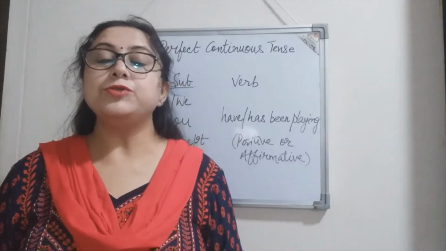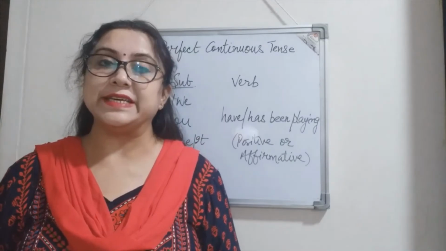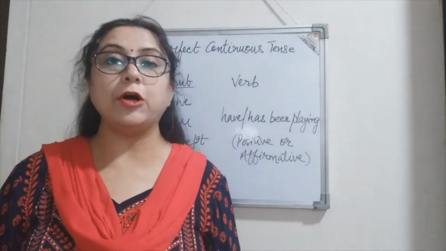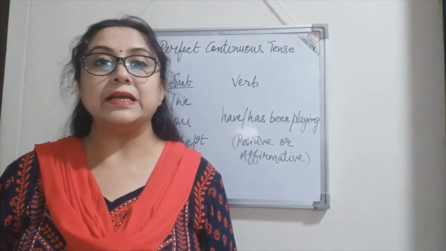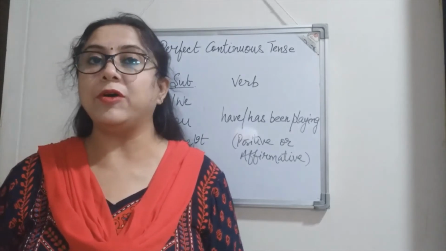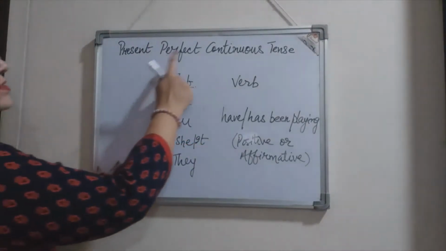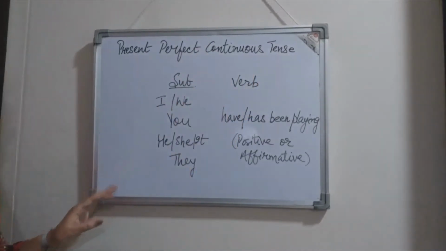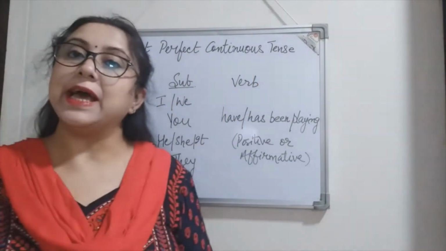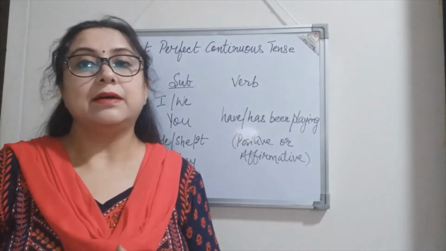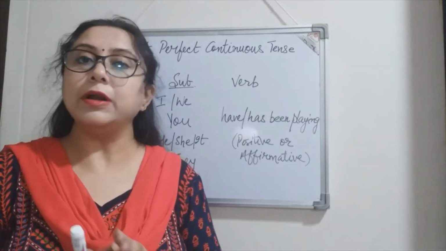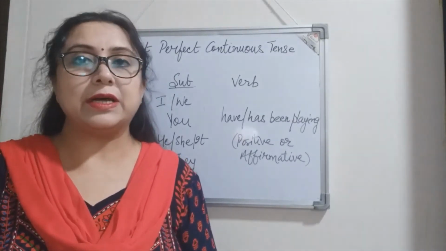Next, we move on to the different forms of sentences, that is the positive form, the negative form and the interrogative form of sentences in present perfect continuous tense as per the subject and number, right? That is singular number or plural number. And who are the subjects?